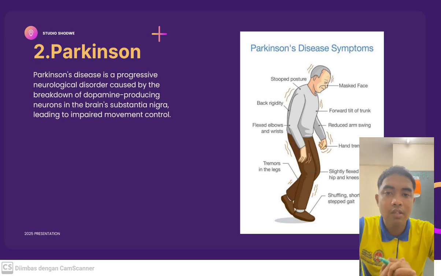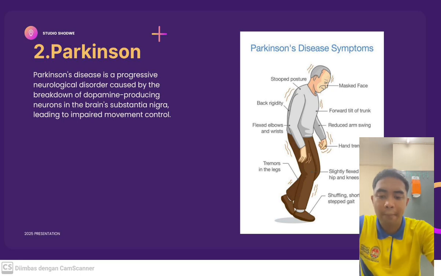Second is Parkinson's disease. Parkinson's disease is a progressive neurological disorder. It is caused by the breakdown of dopamine-producing neurons in the brain's substantia nigra, leading to impaired movement control.